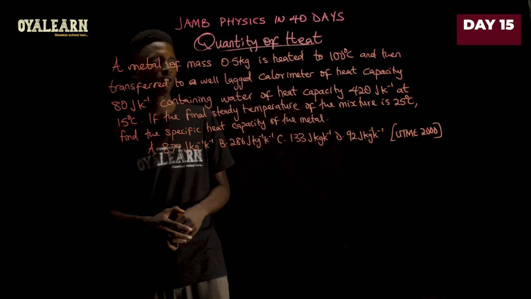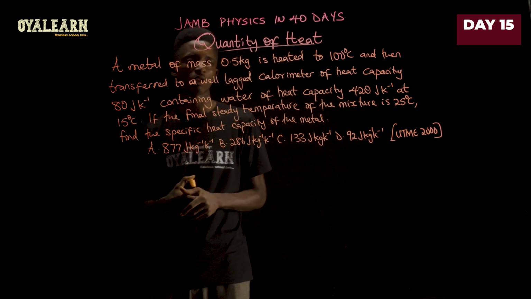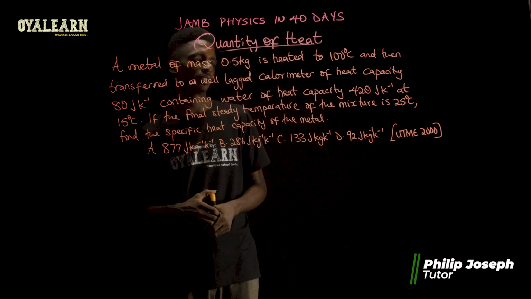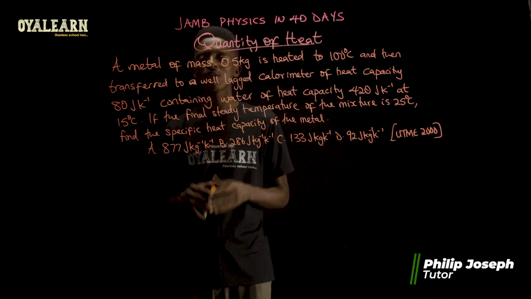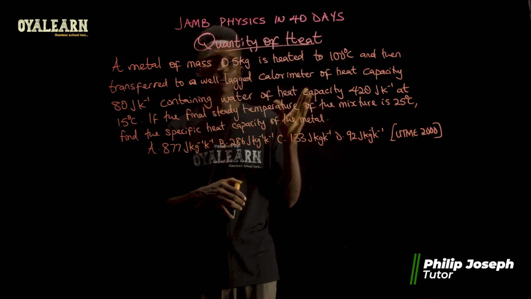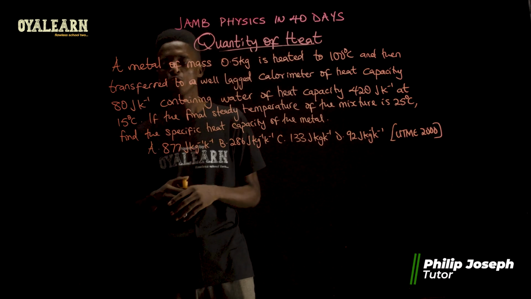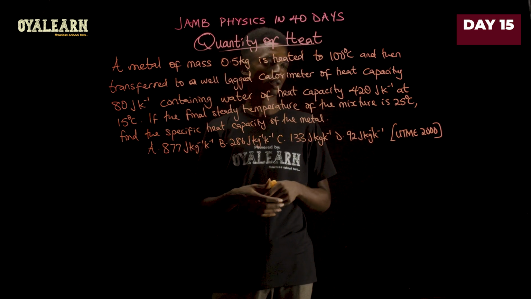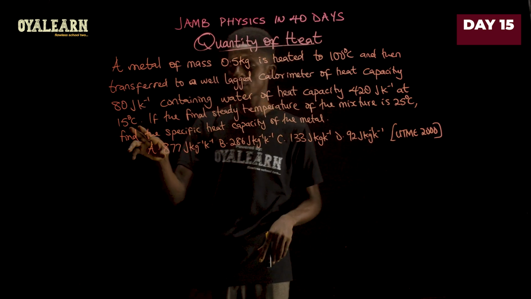A metal of mass 0.5 kilograms is heated to 100 degrees Celsius and then transferred to a well-lagged calorimeter of heat capacity 80 joules per Kelvin containing water of heat capacity 420 joules per Kelvin at 15 degrees.